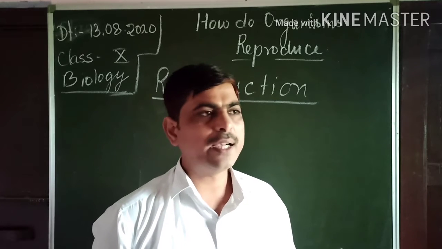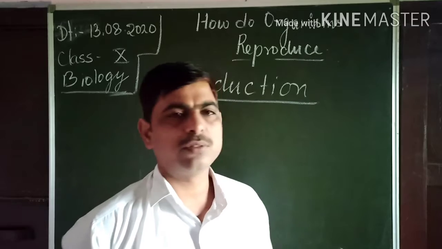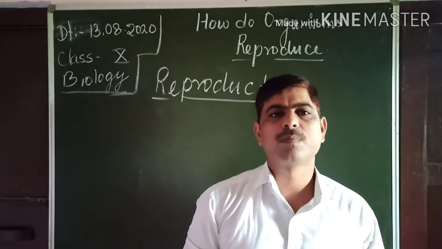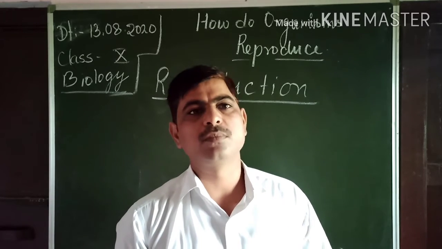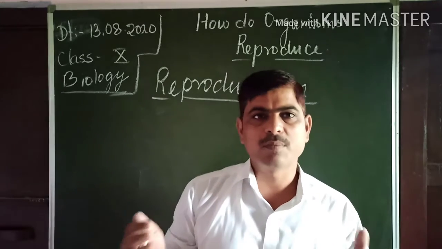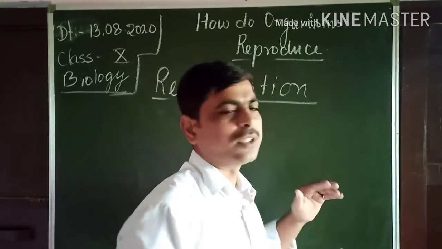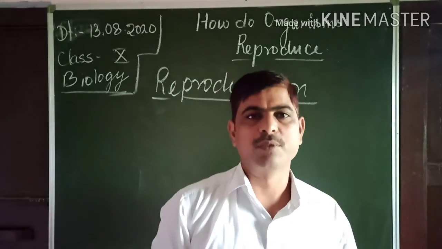Okay, and they also replace the dead, as you already know that every organism is born, grows, gets old and finally dies. Then if an organism dies, the number will decrease. So by reproduction, dead organisms are replaced by living ones.